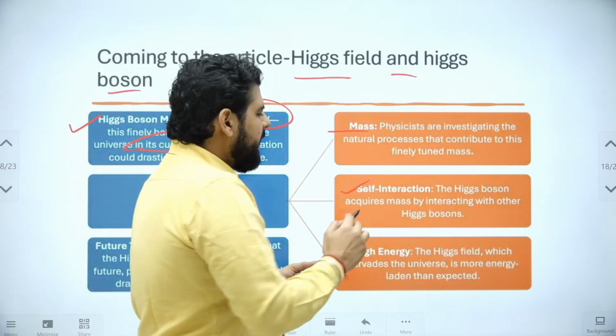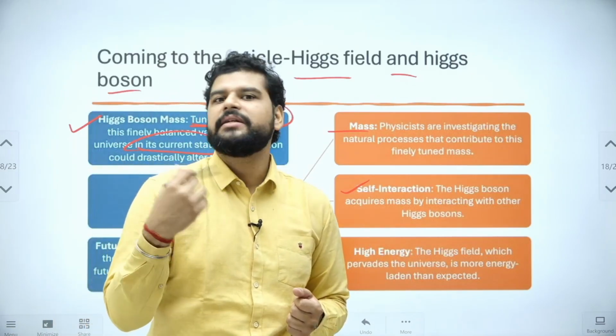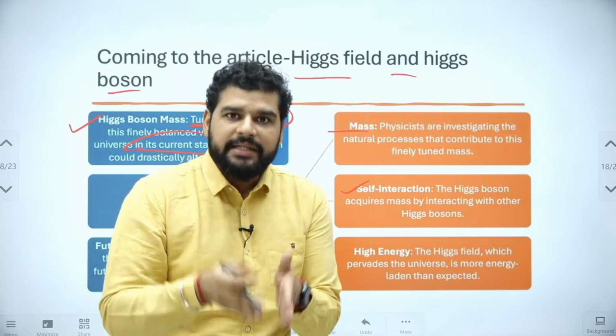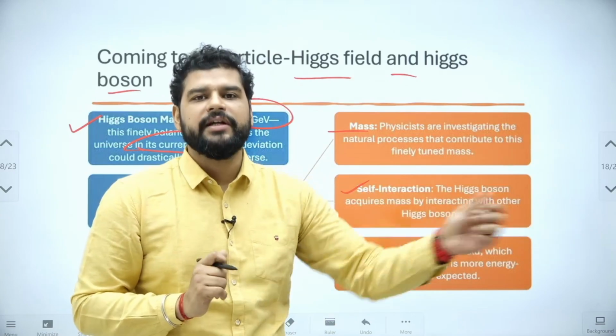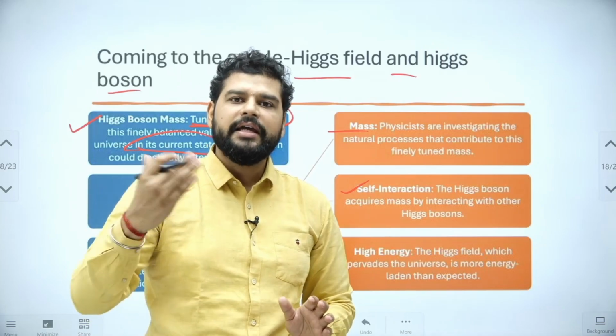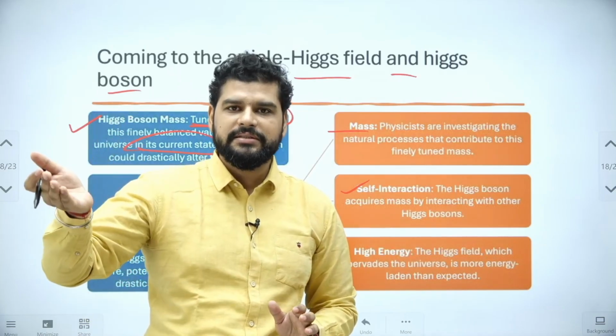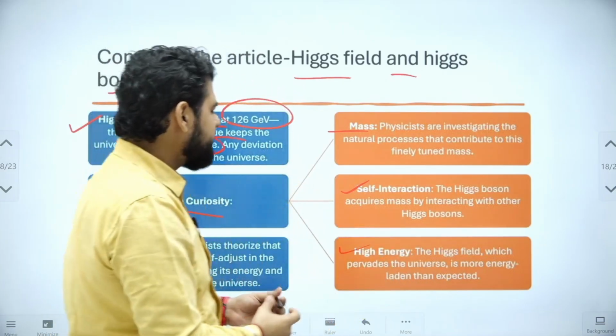Next, the Higgs boson particle does not have mass of its own when it is created. Even the Higgs boson gets its mass by interacting with the Higgs field. So they also want to understand why the Higgs boson has 126 GeV. Next, high energy, which I discussed already.